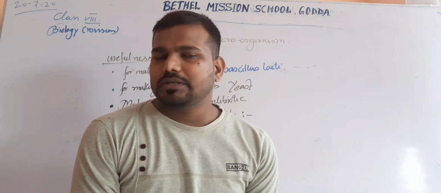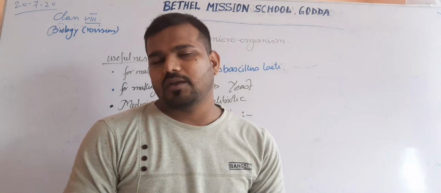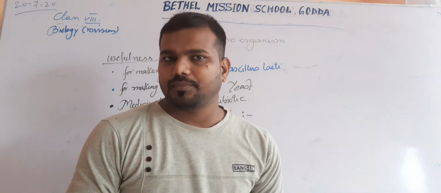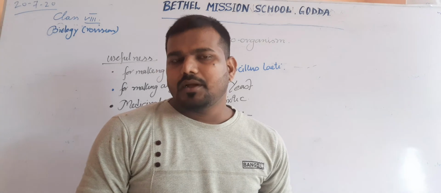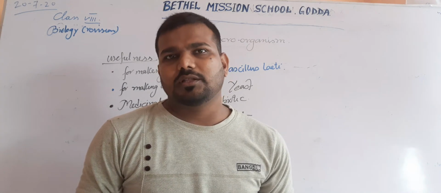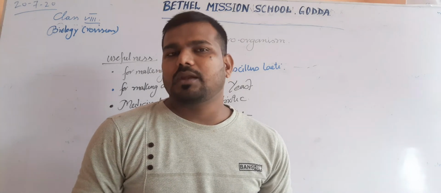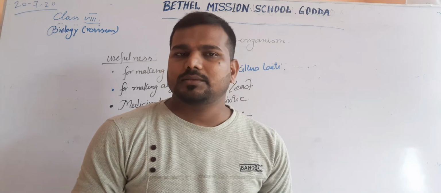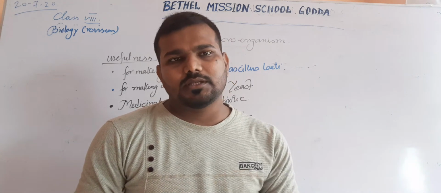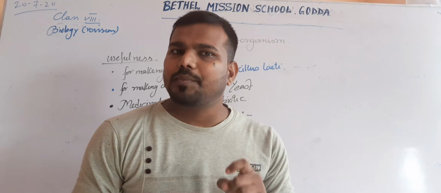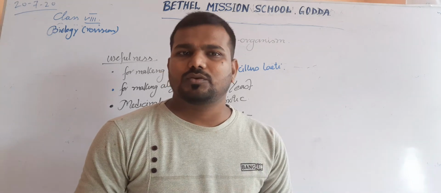Today I am going to discuss the useful microorganisms of standard 8. Already we know that microorganisms are the smallest organisms, which we cannot observe with our naked eyes. To observe microorganisms, we use a special type of instrument known as a microscope.